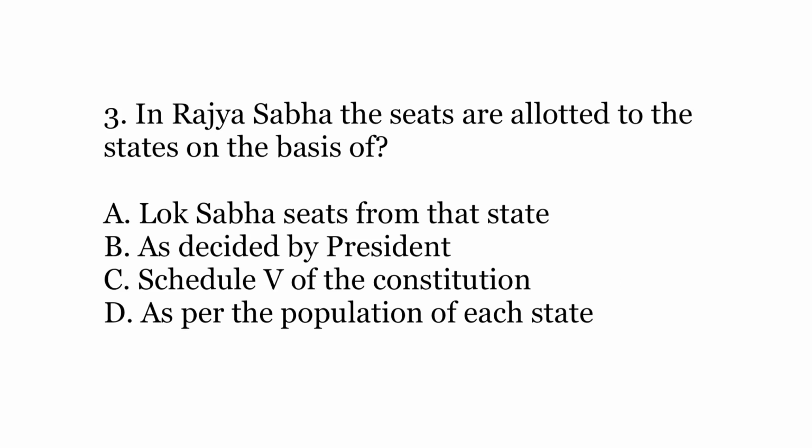Third question, in Rajya Sabha, the seats are allotted to the states on what basis? Options A. Lok Sabha seats from that state, B. As decided by the President, C. Schedule 5 of the Constitution, or D. As per the population of each state.